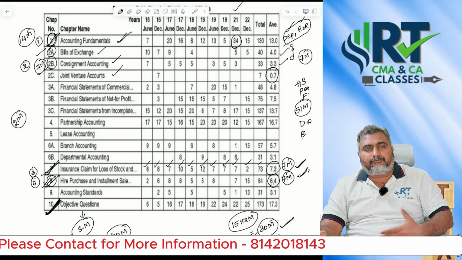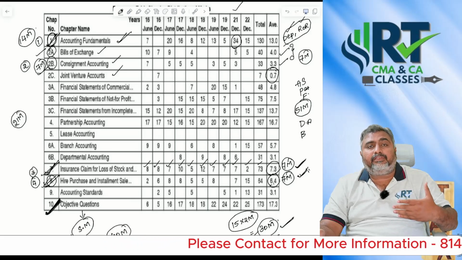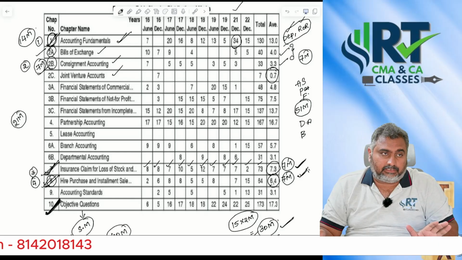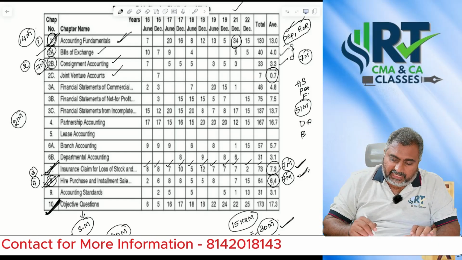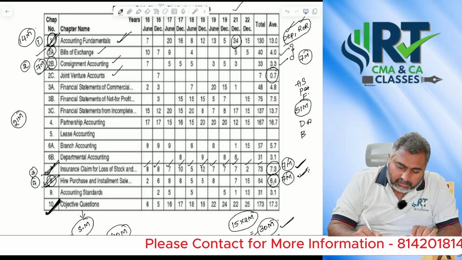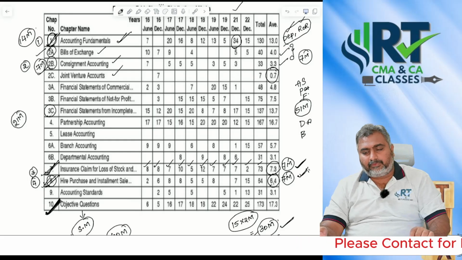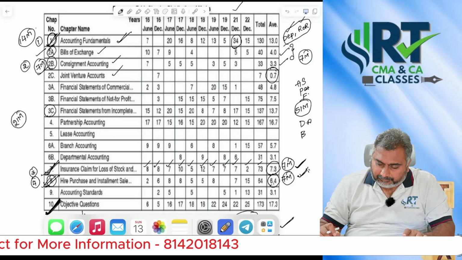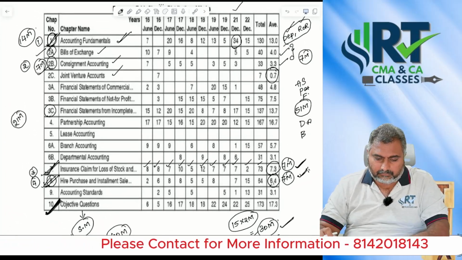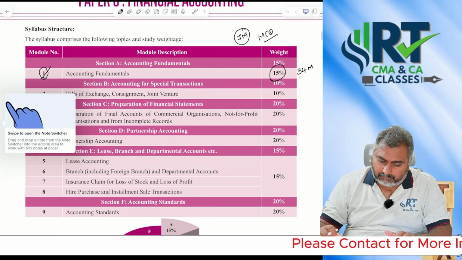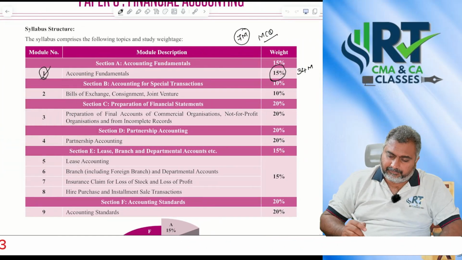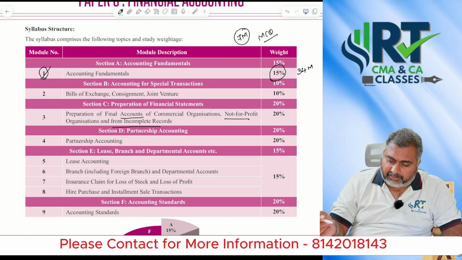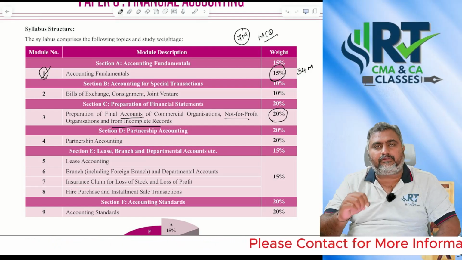Whenever you are doing these chapters, simultaneously prepare your MCQs as well, and don't ignore that part. Next, immediately focus on incomplete records. Let's see the weightage. Your final accounts, NPOs, and incomplete records combined cover 20 marks.